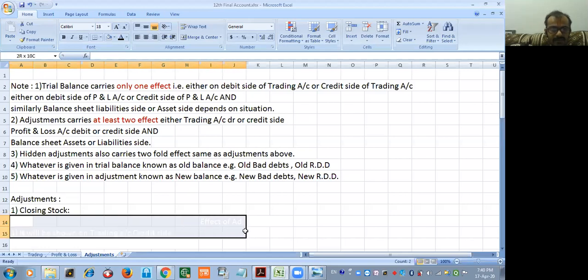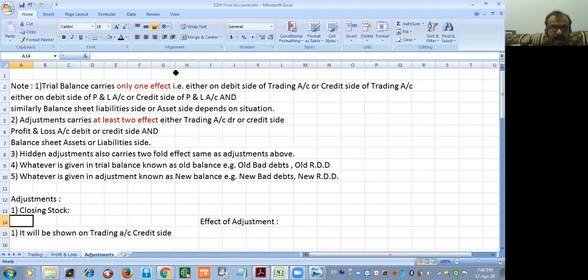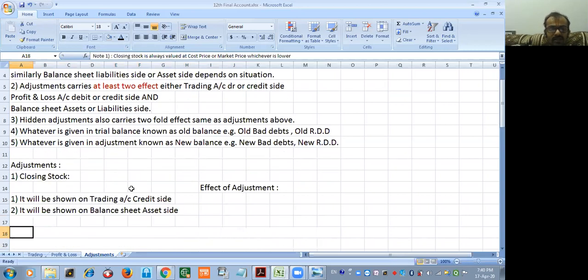Okay. Yes, sir. Also, there is one very important thing. Note: if the cost price and market price, both values are given in the question, always remember whichever is lower, you have to consider while doing the valuation of closing stock.